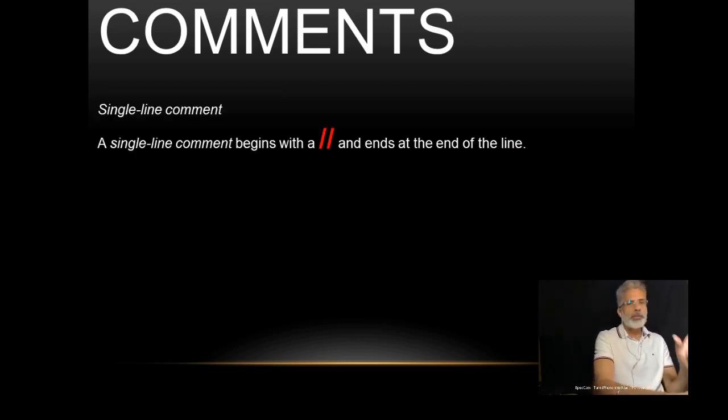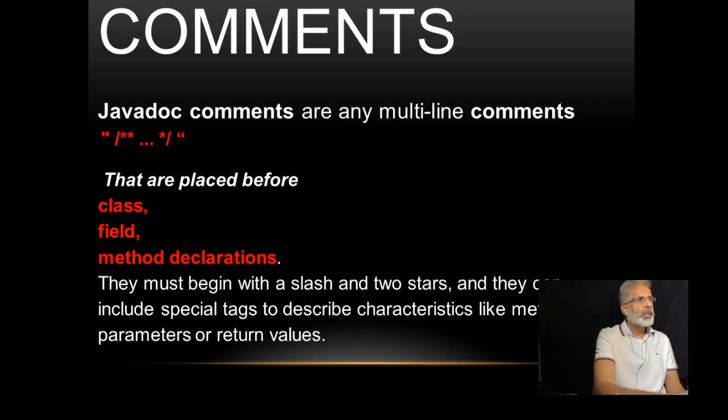Next, Java supports single line comments. A single line comment begins with a double slash and ends at the end of the line. The third category is Javadoc comments, which are multi-line comments that start with slash double asterisk and end with asterisk slash, placed before class, field, or method declarations.